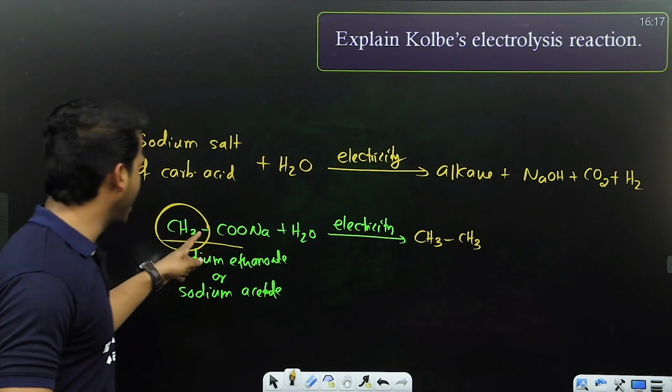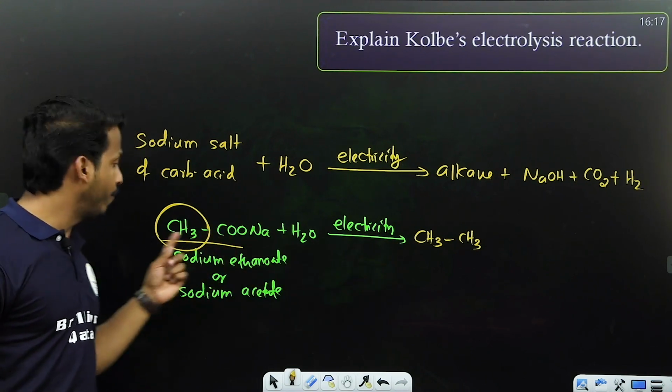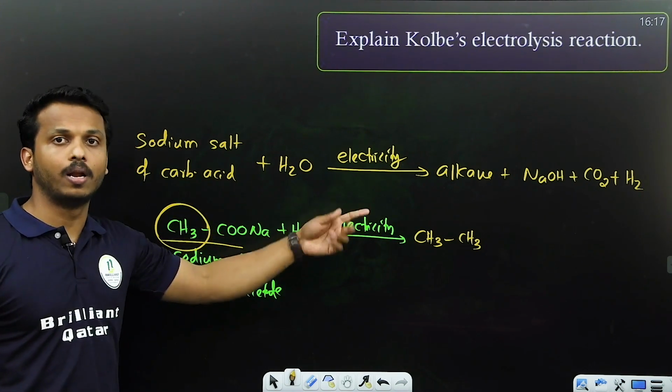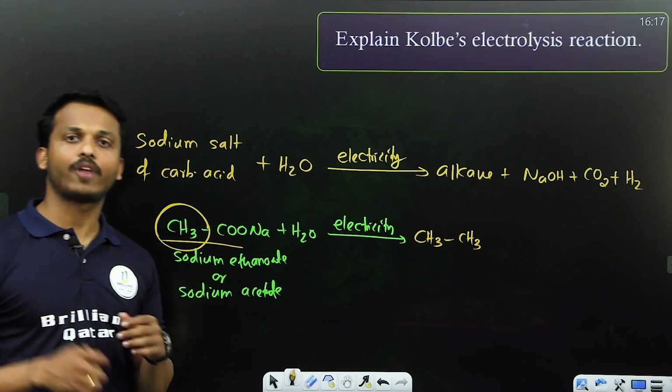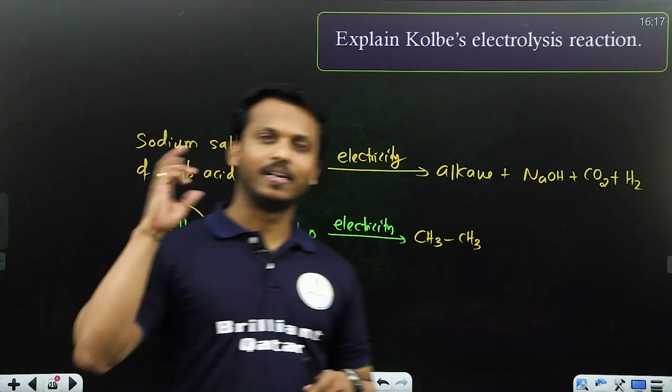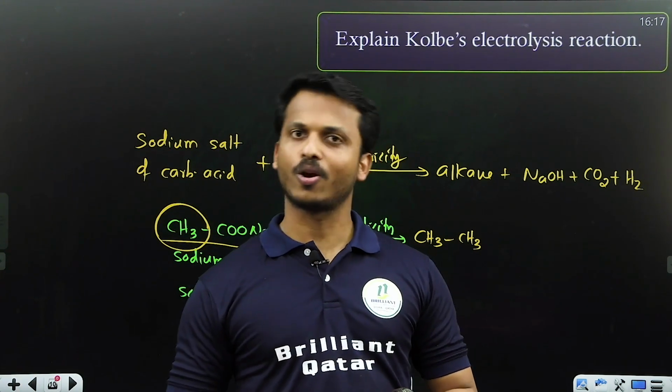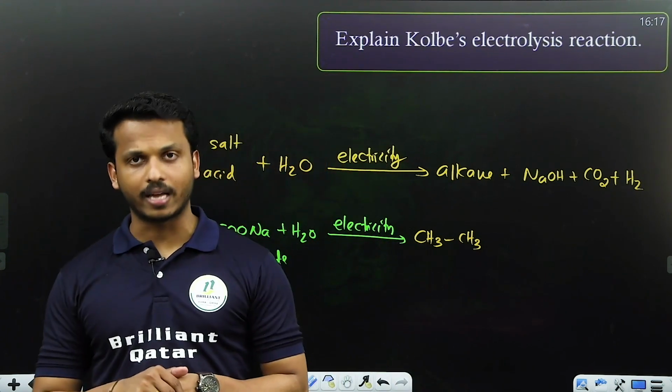Here the alkyl group is CH3, and it doubles. If it is CH3CH2, it doubles to give butane, like that. So this is the difference between Kolbe's and the decarboxylation reaction. Clear, all of you? So five preparations of alkanes are there.